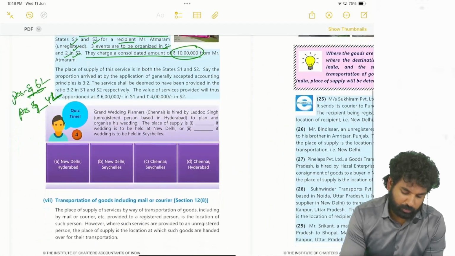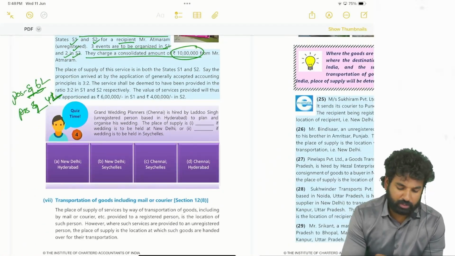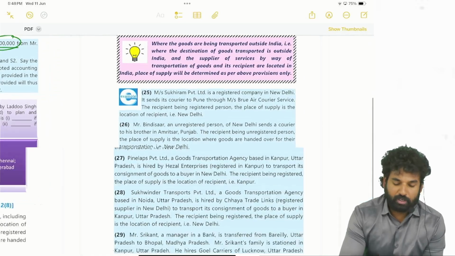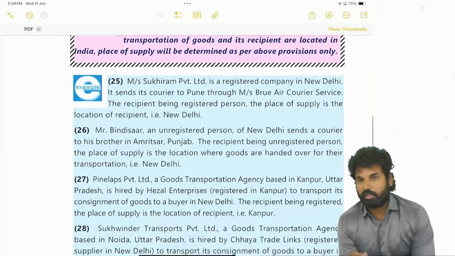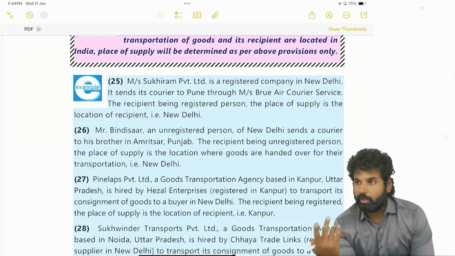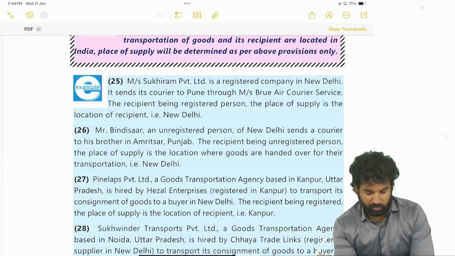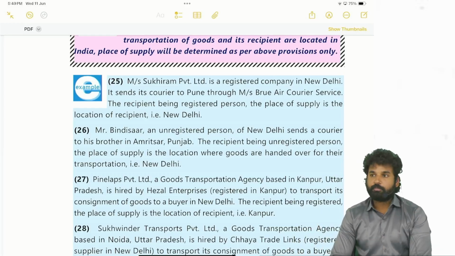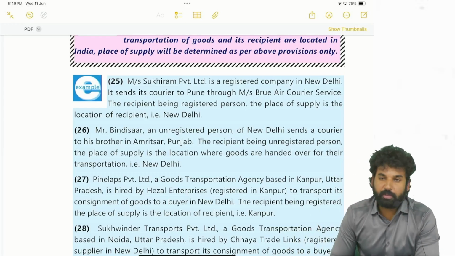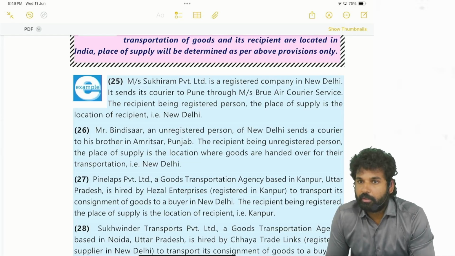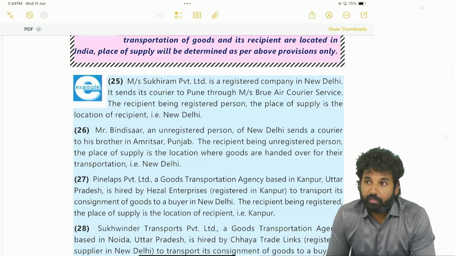Okay, next, transportation of goods including mail or courier. What is the provision there? Place where goods are; whenever it is a case of a registered person, it is the place of the registered person. If it is not a registered person, then what shall be seen? Where the goods are handed over.